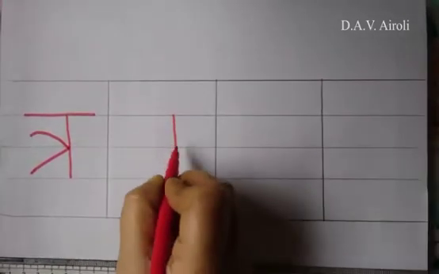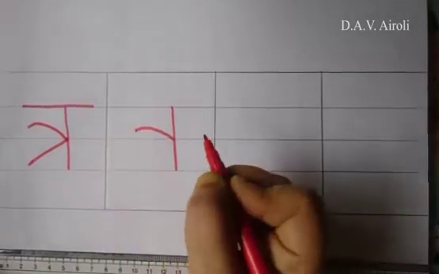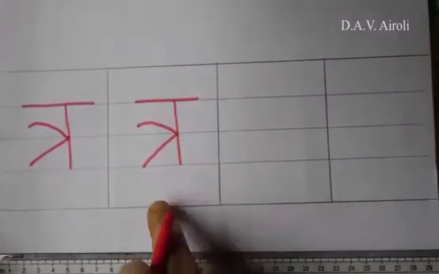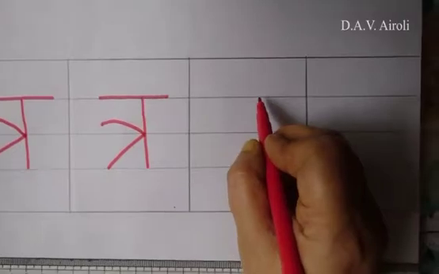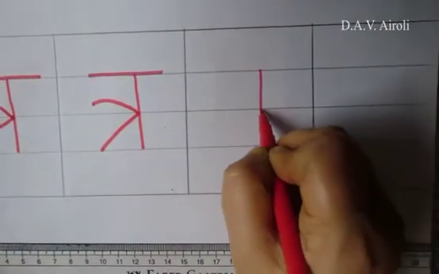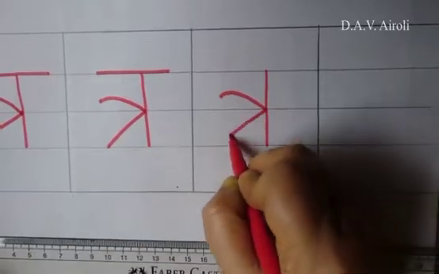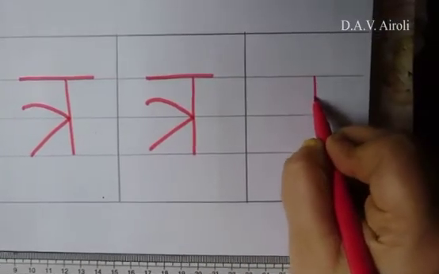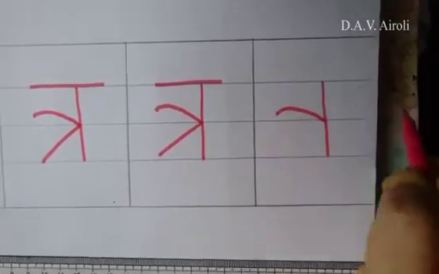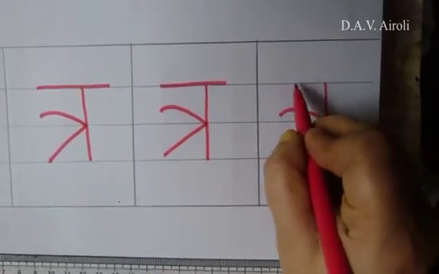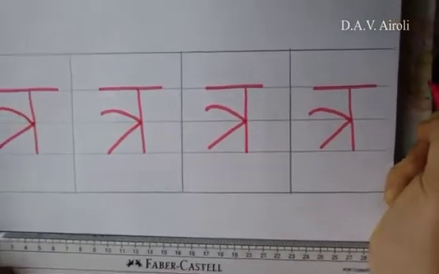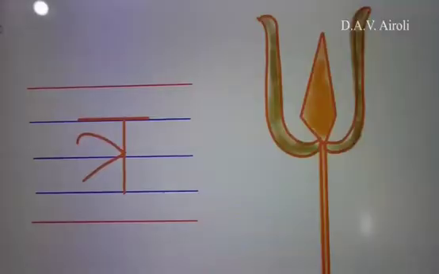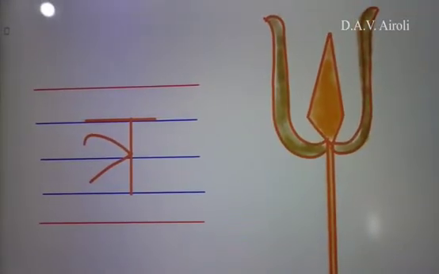Standing line, from the middle point, little curve and slanting line and slipping line. Tra is ready. Now see one more time. Standing line, little curve and slanting line and slipping line. Again, standing line, little curve, slanting line and slipping line. Children, you have to write Tra this way. Okay? This is Tra se Trishul.